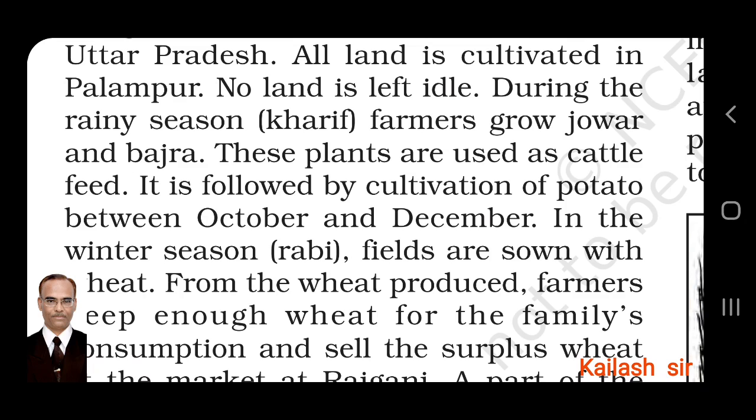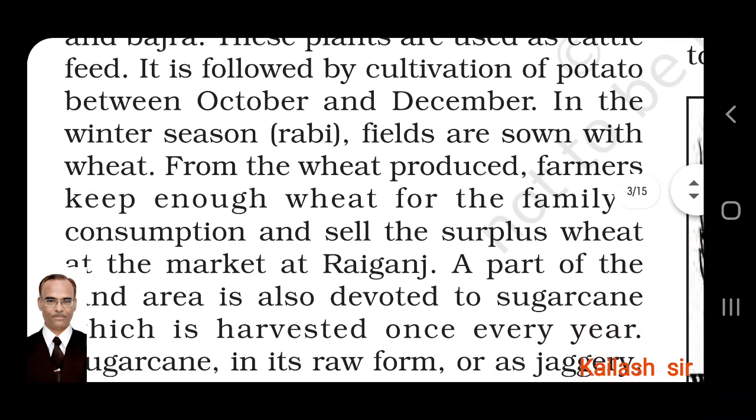It is followed by cultivation of potato. Potato is grown between October and December. And in the winter season, rabi crops, fields are sown with wheat.